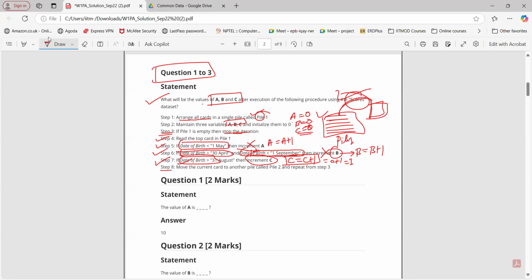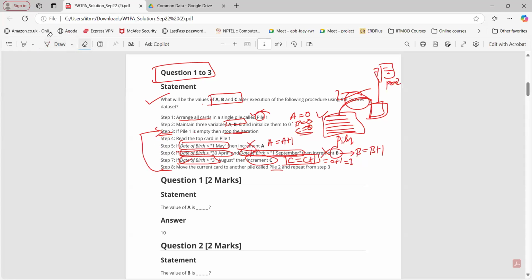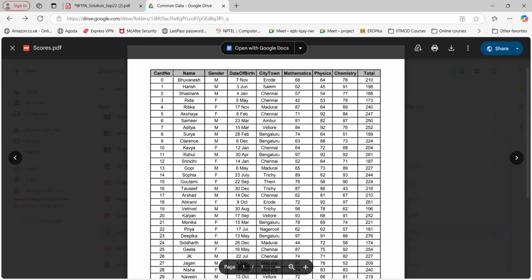Now step 8 is what? Move the current card to another pile, say called pile 2, and repeat from step 3. So I will keep this card to another pile, say I have this pile 2. I will move this card to pile 2. Then I will repeat the steps from 3. Again, in step 3, check pile 1. If we have more cards, yes, again take that card, again check the value. So again I'm going for the next card, card number 1.